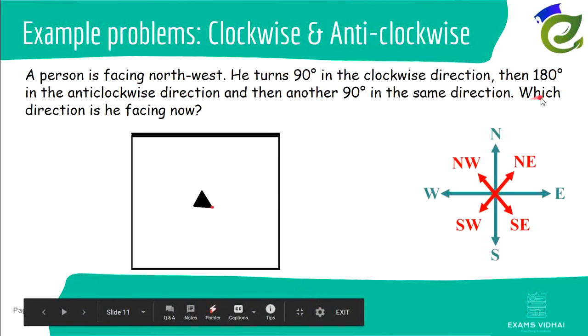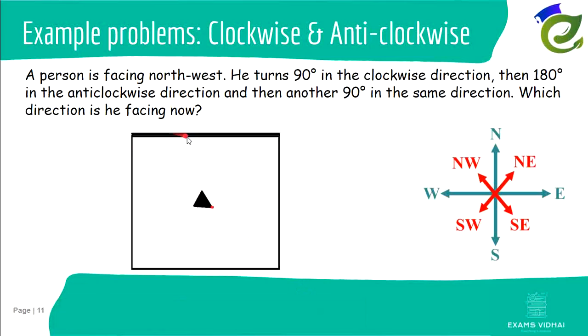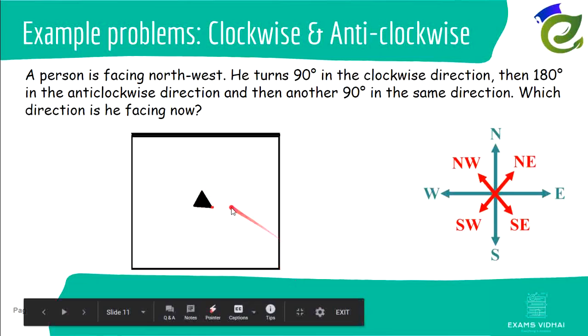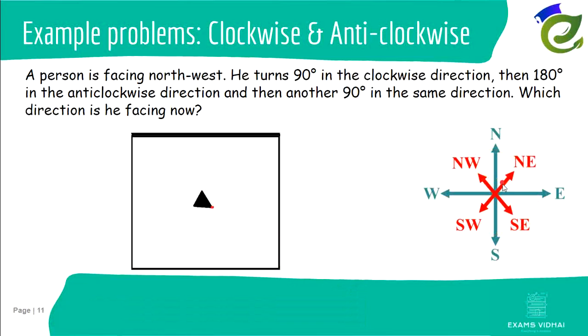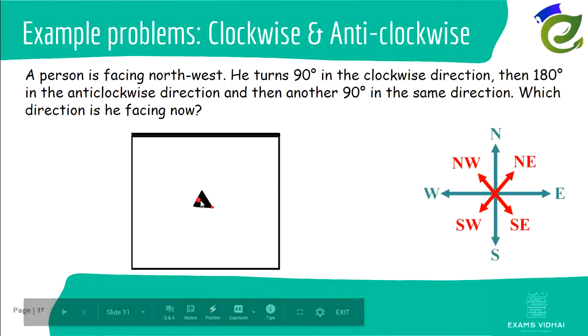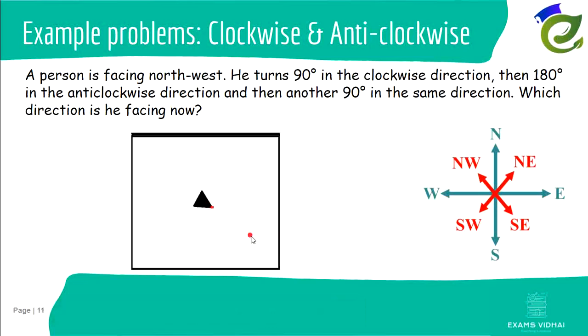So what is the question? He is asking which direction is he facing now. If you compare it with this legend of the directions and this position, you will notice that he is facing the southeast direction. So the answer is southeast.